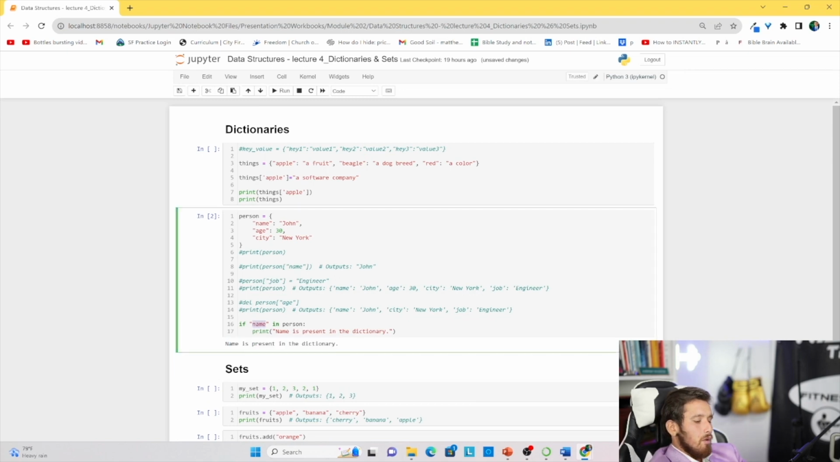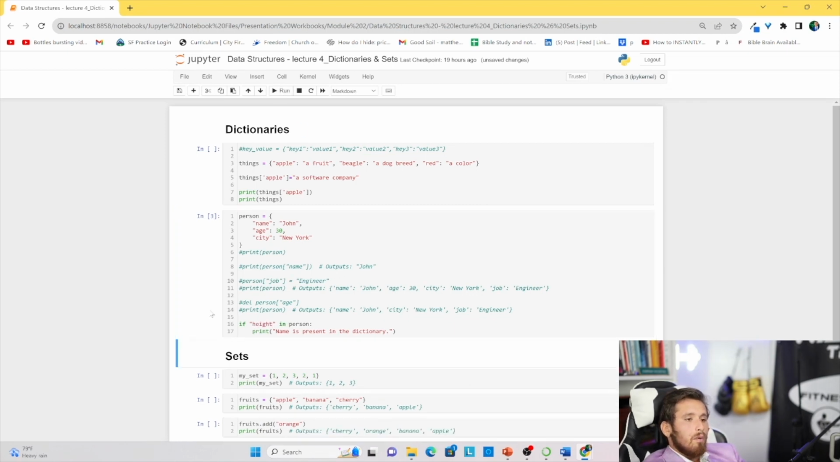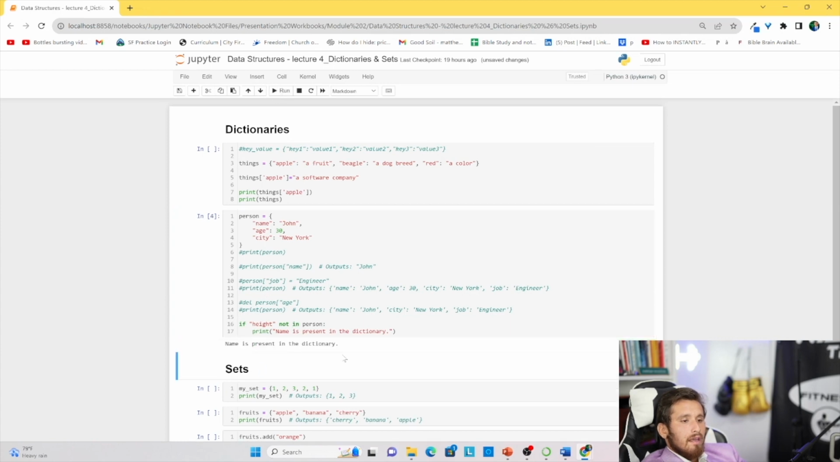Let's say we're looking for height. Click run, and we won't get anything. But if we do the not in keyword, we'll run this again, then we'll get that printed out. So this will probably go as height is not present in the dictionary. So click run, and as easy as that.